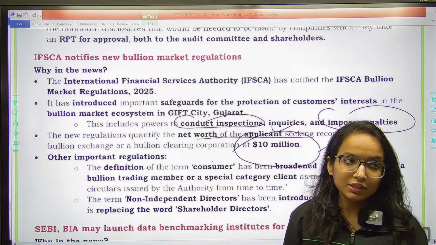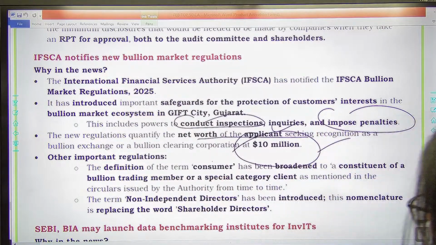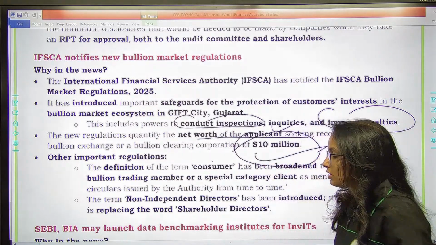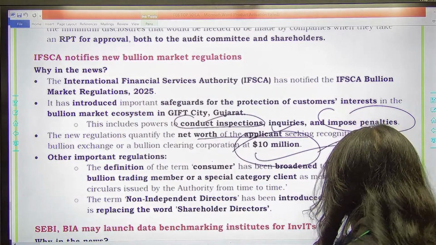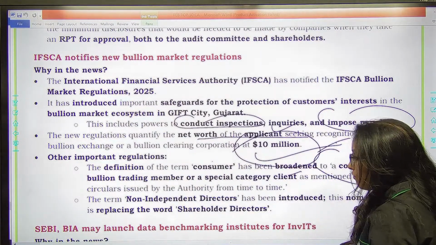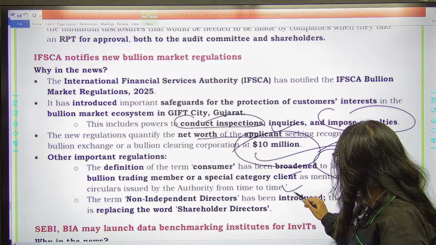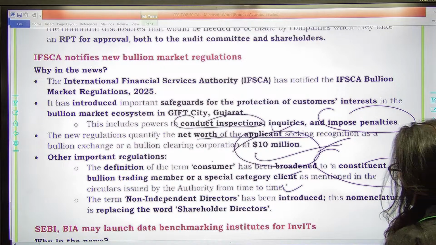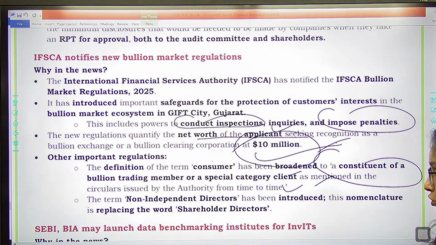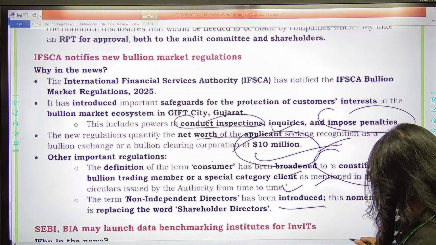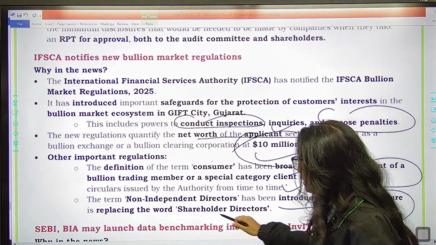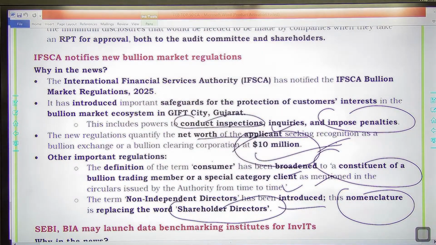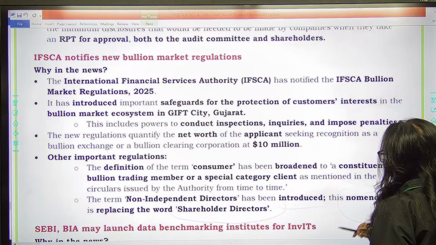आपकी net worth कितनी होनी चाहिए? If you want to be a participant in the bullion exchange, your net worth should be at least $10 million, remember, right? $10 million. Also, the definition of the term consumer has been broadened to a constituent of a bullion trading member or a special category client as mentioned in the circulars. यहाँ पर जो भी consumer होगा, that might be a constituent of the bullion trading member. The term non-independent directors has been introduced, and this nomenclature is replacing the word shareholder director. So specifically, shareholder director has been replaced with non-independent directors.